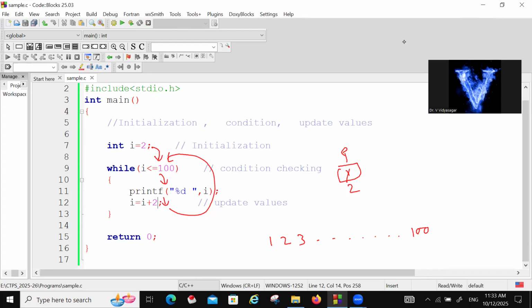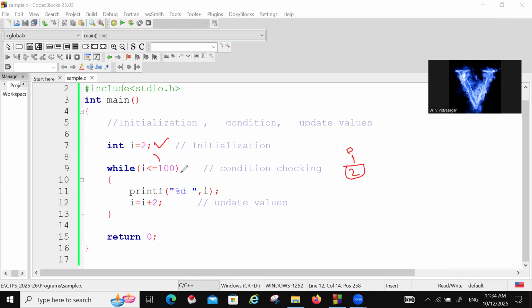So here also same story. So first I is equal to 2. Now it is coming here. Condition checking. Yes. 2 less than or equal to 100. Condition true. Come inside. So 2 is printed. Now I plus 2. It becomes 4. And again it will go here.